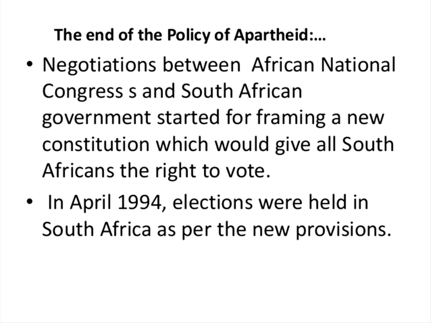In April 1994, elections were held in South Africa as per the new provisions. They had created the constitution, so that all the people could vote, with the help of the African National Congress and the South African government. The main aim was that all South Africans have the right to vote, with no discrimination between blacks and whites.